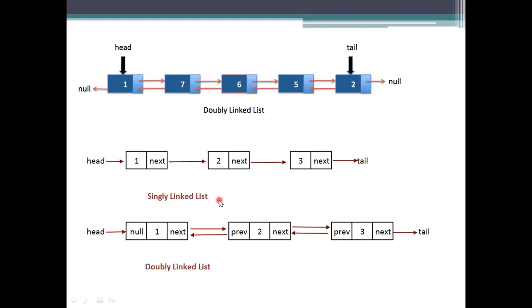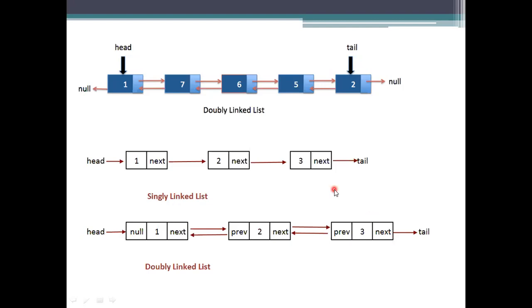If you are reaching the next one, what it is pointing to will be specified here. For example, if you take the head into account, we won't consider the previous part because it is only the starting. That's why we represent it as null here. And coming to the tail, if anything is there, we need to store the address of that part in it.